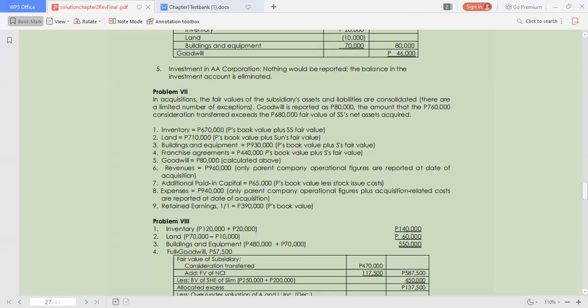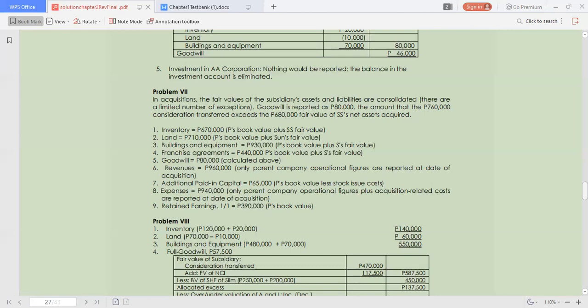Okay, so we have now the inventory, land, buildings, and equipment with book values different from fair values. Goodwill is assigned proportionately to Ford and the non-controlling stockholders. Required: Compute the appropriate amount to be included in the consolidated balance sheet immediately following the acquisition for each of the following items. Now, number 1, inventory.